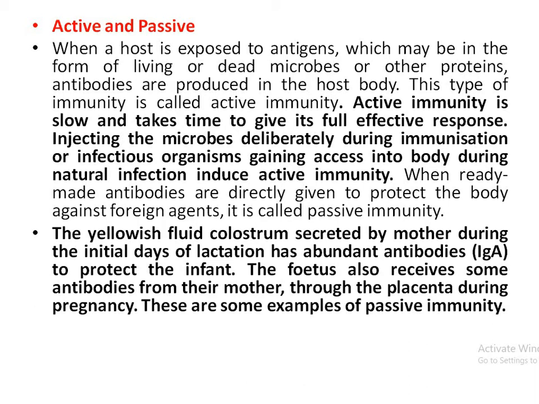But colostrum present in the milk of the mother during lactation, and the mother protecting the fetus from pathogens during pregnancy in the uterus, are both examples of passive immunity, because the fetus or newborn child does not make its own antibodies but takes them from the mother.